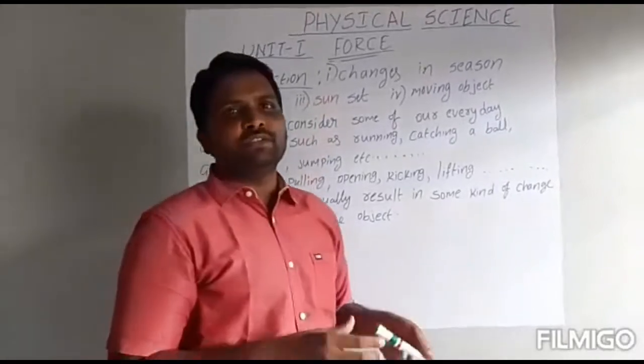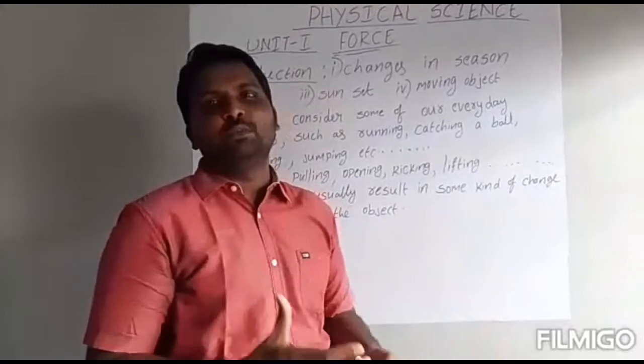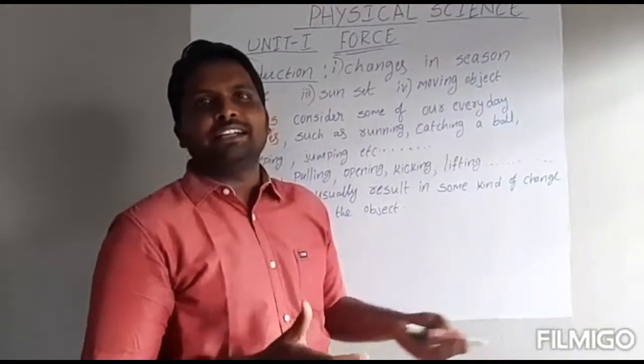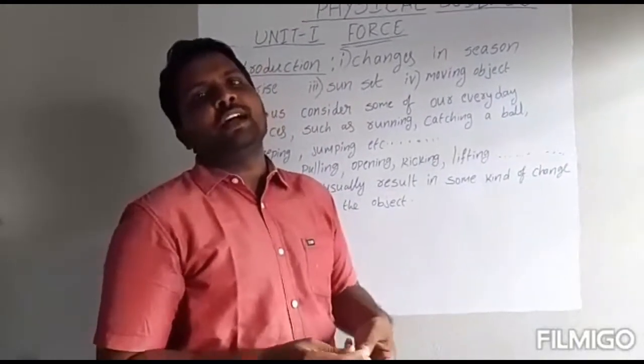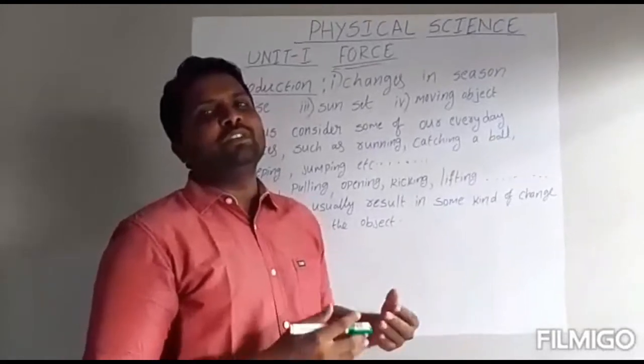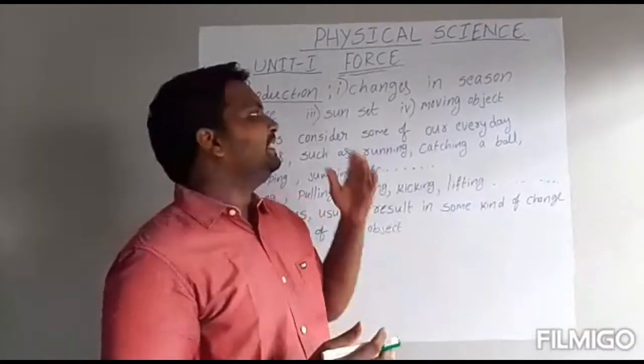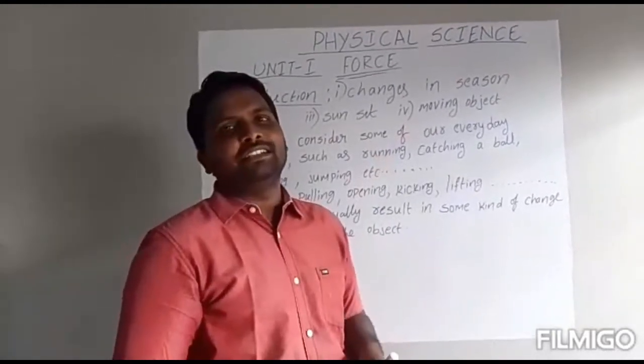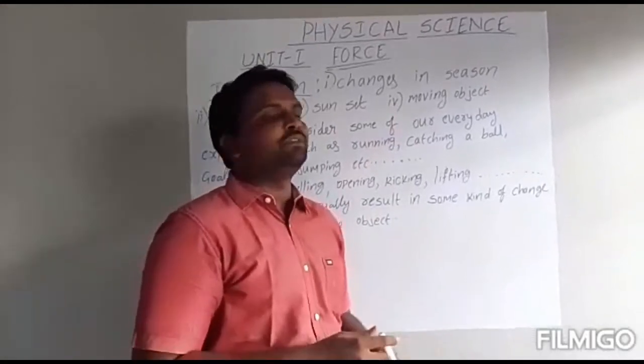And moving objects: if you see any objects, some objects will move, like a volleyball, basketball, cricket ball. Those are moving from one place to another place. Why are these moving from one place to another? Why are these changes occurring? Let's find out that reason.